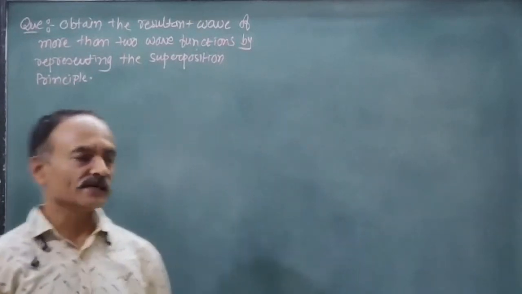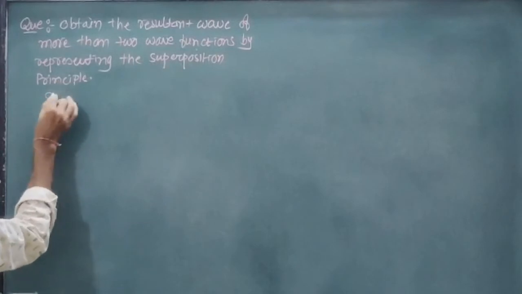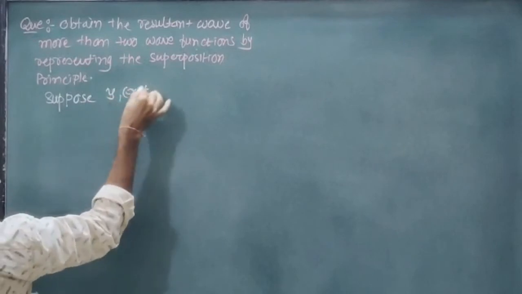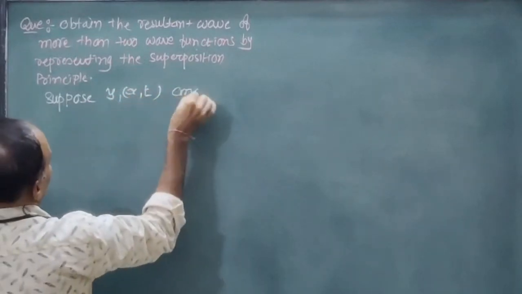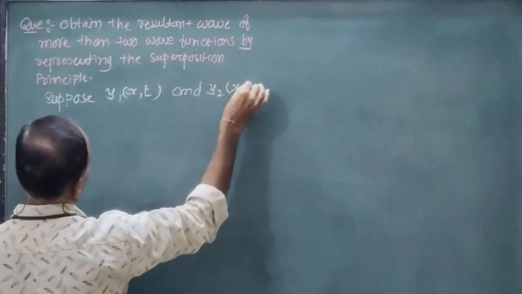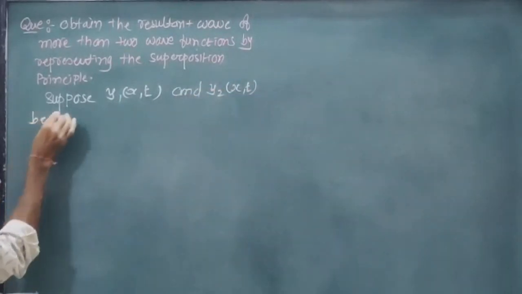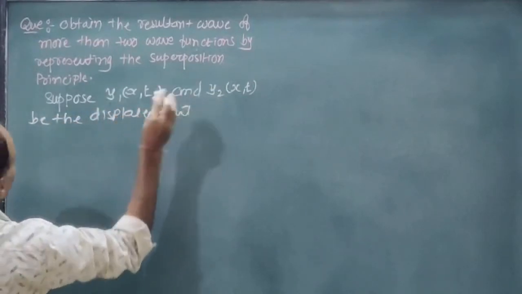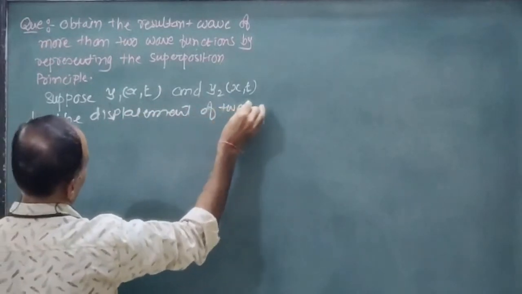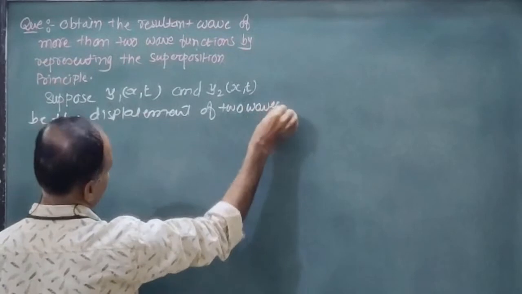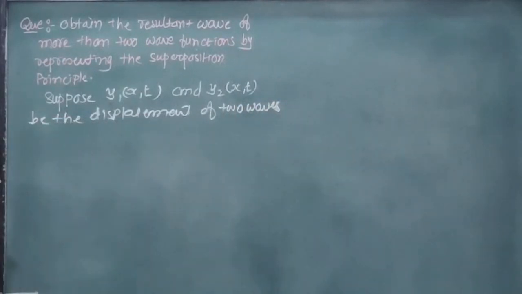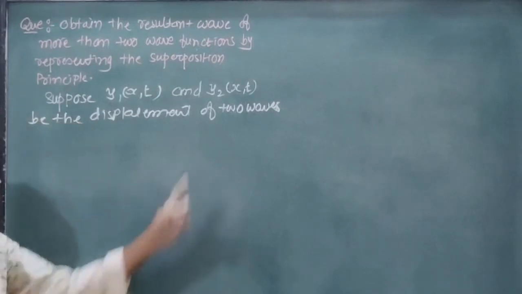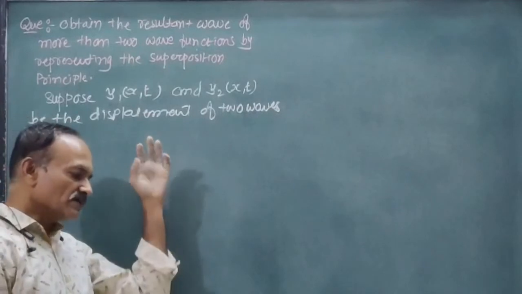For that purpose, suppose y1(x,t) and y2(x,t) are the displacements of two waves, and consider the net resultant displacement of an element of the string when the two waves are superposed.